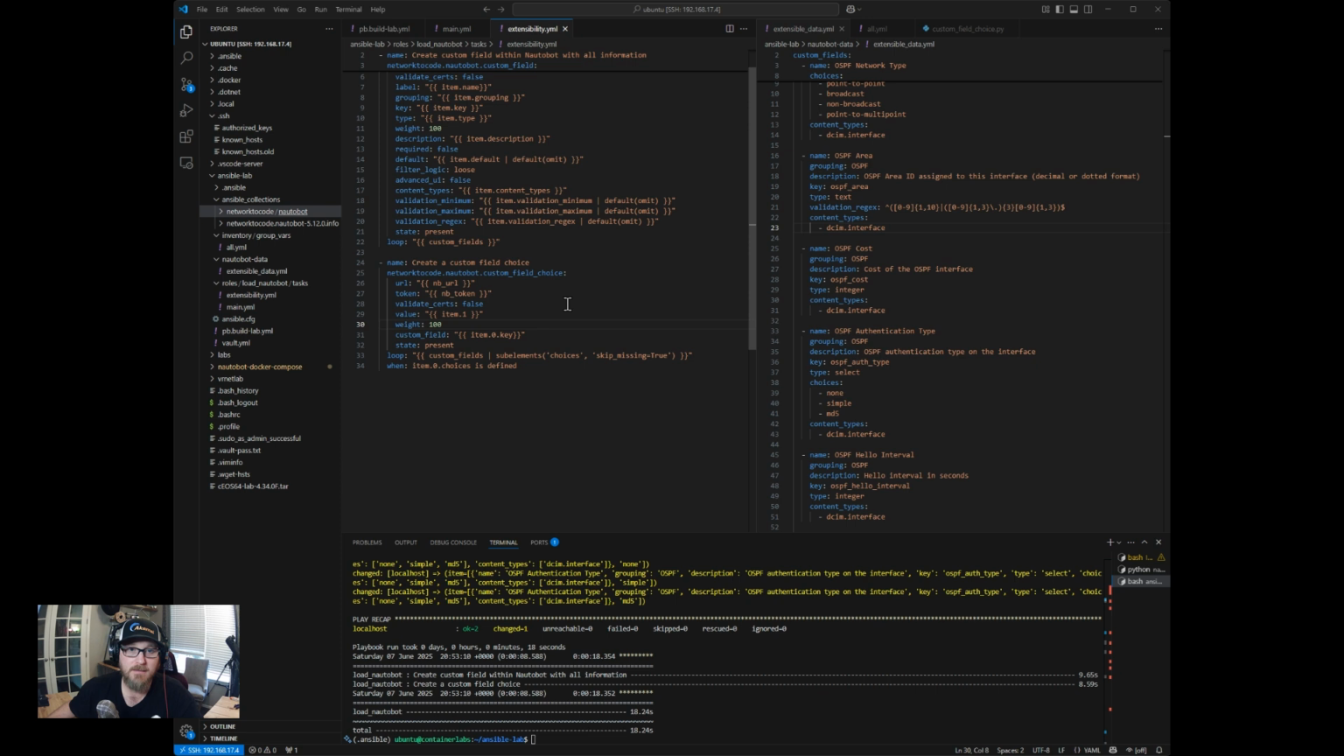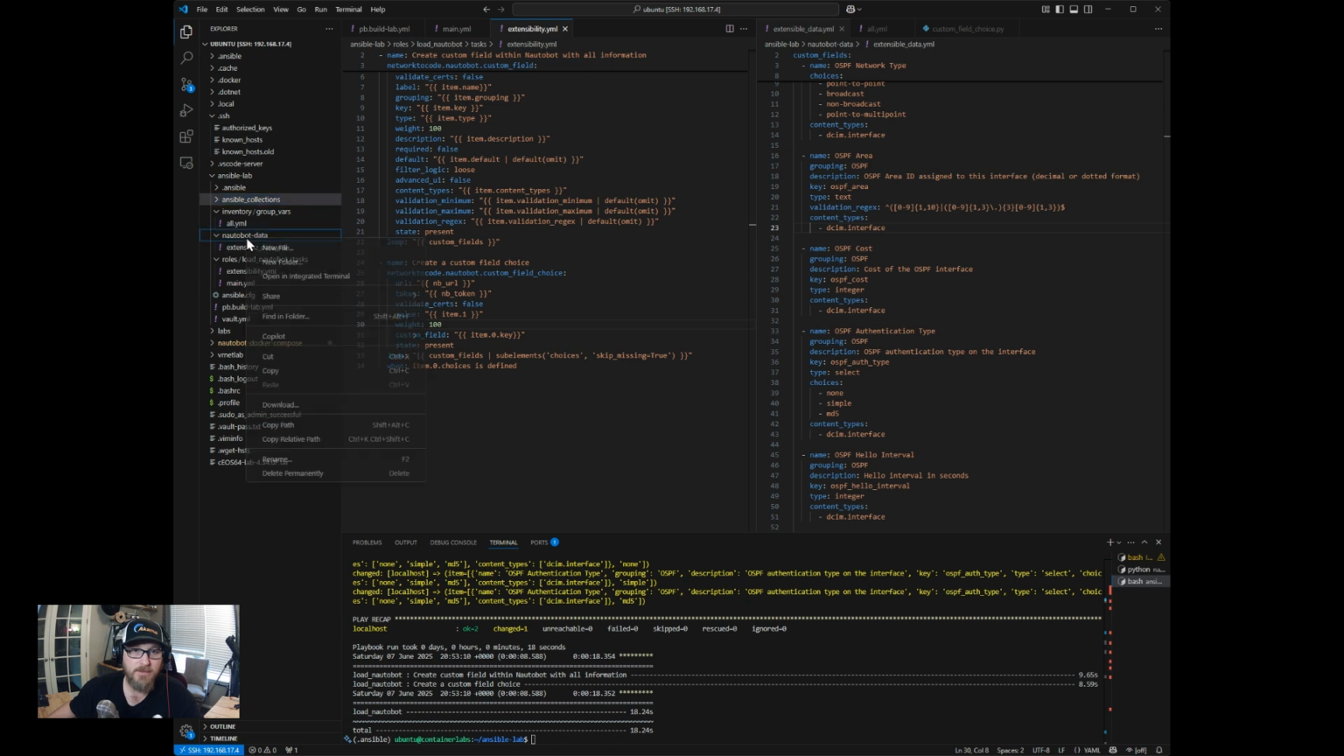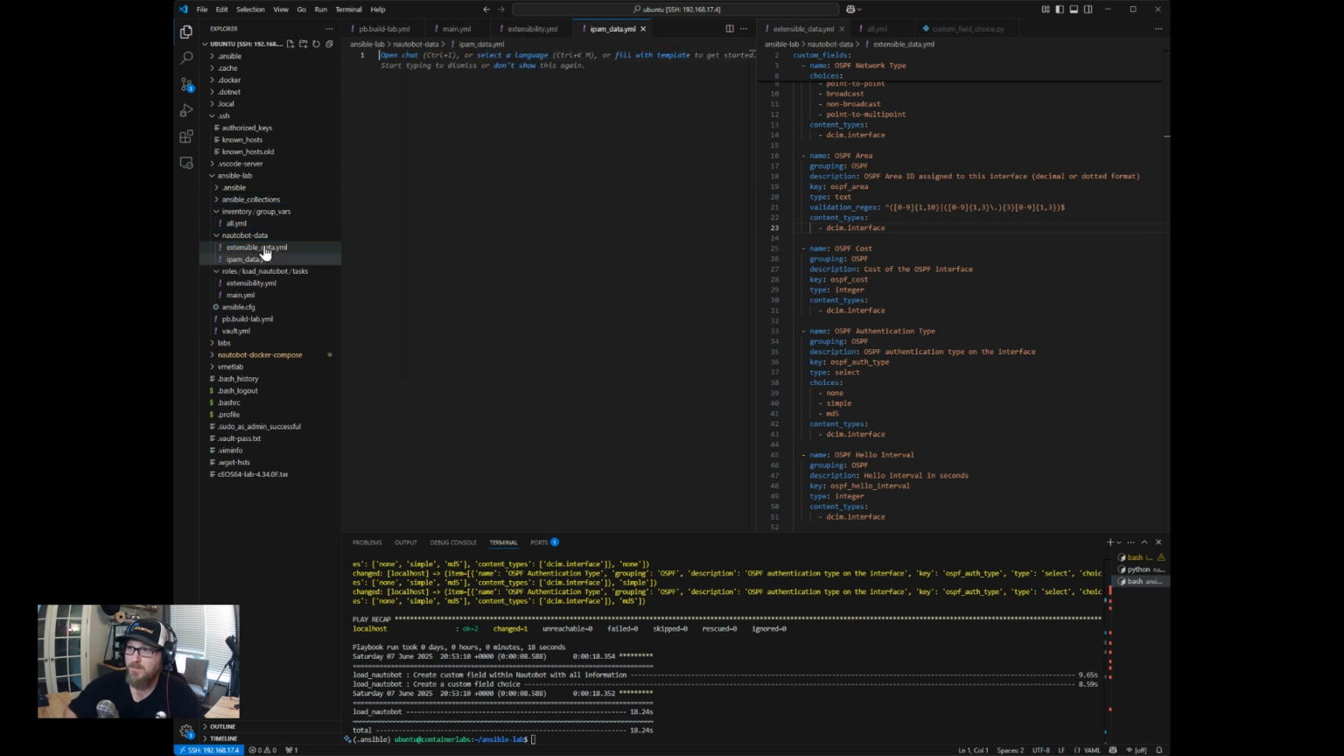Let's move on to the next task in our load Nautobot role. What we want to do is go back to the Nautobot data directory over here where we're storing the data we want to place into Nautobot. Under here, we want to create a new file. We'll call this ipamdata.yaml. And in here, we basically just want to insert the namespaces, the VRFs, however we want to track the VRFs and the prefixes under those VRFs.